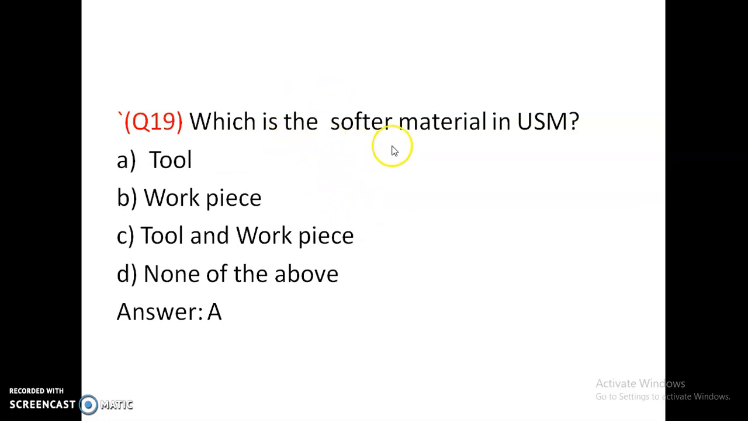Which is a softer material in USM? Tool, workpiece, none of the above. The tool is a softer material in ultrasonic machining. Okay, the workpiece is harder, but the tool is very soft. Tool material is very soft in ultrasonic machining.